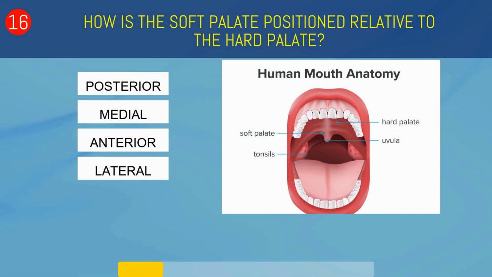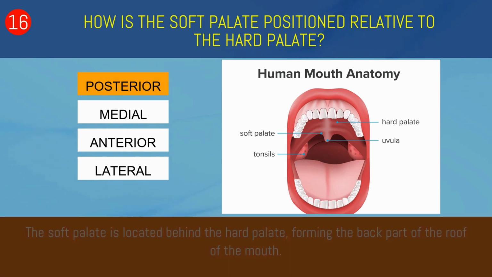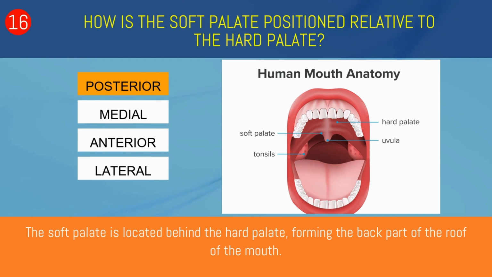How is the soft palate positioned relative to the hard palate? Posterior, medial, anterior, or lateral? Posterior. The soft palate is located behind the hard palate, forming the back part of the roof of the mouth.